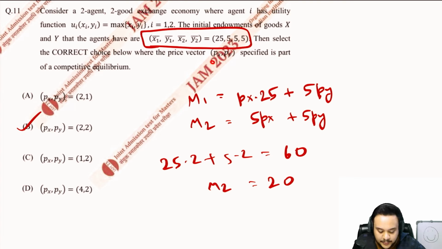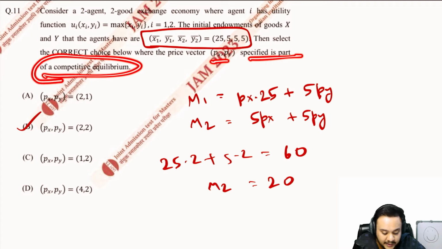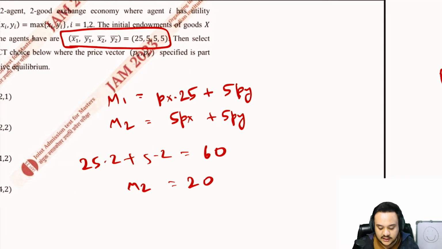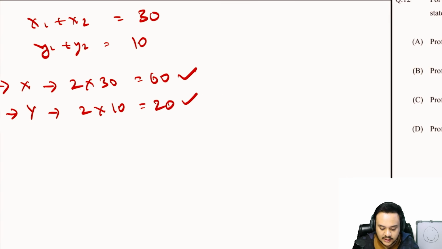This means that Px and Py cannot be a part of competitive equilibrium. Okay, that is the logic here. Both of the markets should clear because we are dealing with a competitive equilibrium in a max function. Okay, so that was the logic here. All right, so let us move on.